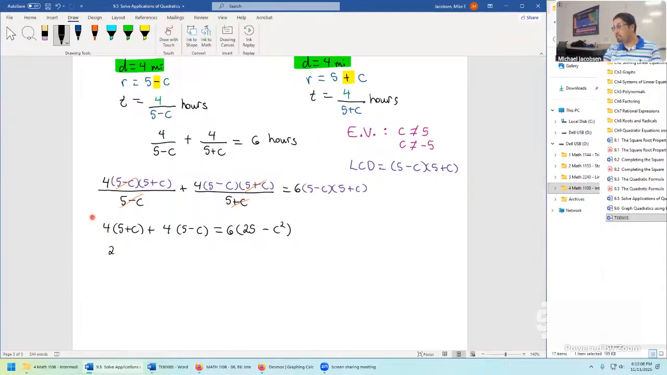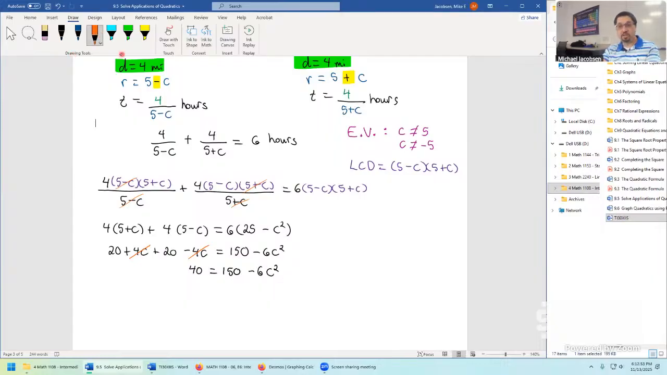We get, distributing, 20 plus 4c plus 20 minus 4c equals 6 by 25, giving us 150 minus 6c squared. It's now a quadratic equation, so it makes sense that this is section 9.5, application of quadratics, but not every problem has the worst equation. This one's actually not too bad because one nice thing happens. The degree 1 term just vanishes. And now we're left with 40 equals 150 minus 6c squared.